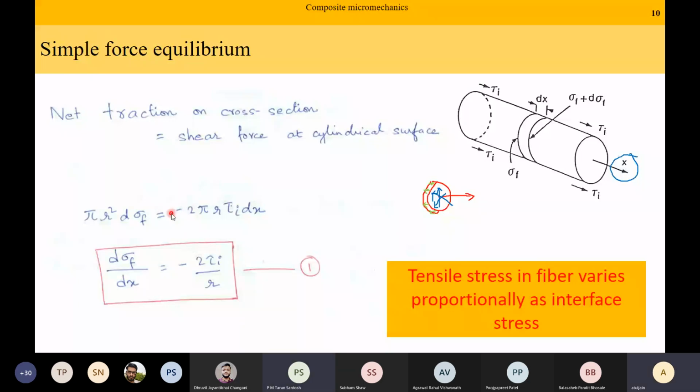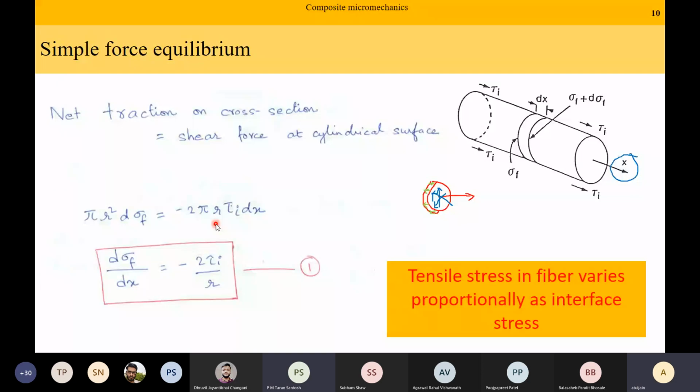Sigma plus d sigma, so this plus this is equal to 0. So this is equal to minus of this, based on the figure that I have drawn. Sigma plus d sigma f and tau I are in the same direction, so this plus this would equal 0. I am writing this is equal to this. Okay? Okay, sir.